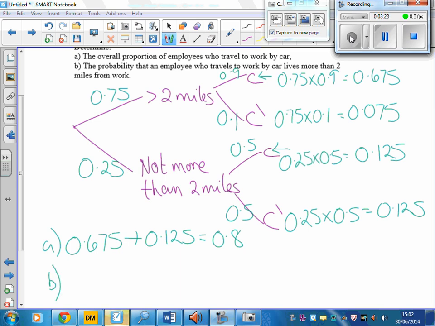We're now asked for the probability that an employee who travels to work by car lives more than 2 miles away. So the probability of travelling to work by car is 0.8. That's what our probability is going to be out of. And we're only wanting the employees that travel to work by car and live more than 2 miles away. So that's this one here. So that's 0.675. So that will go on the top. What we want divided by what it's out of, giving an overall probability of 0.844.